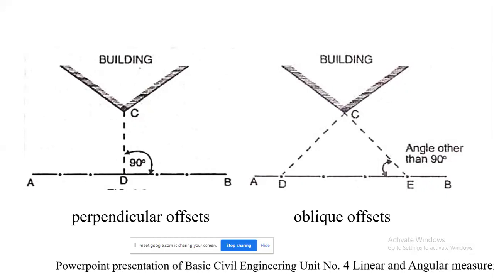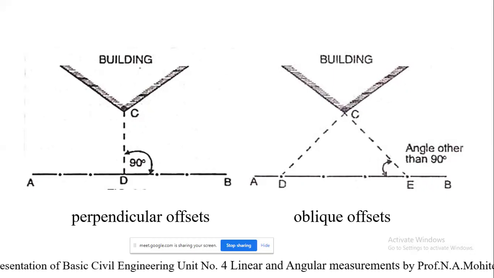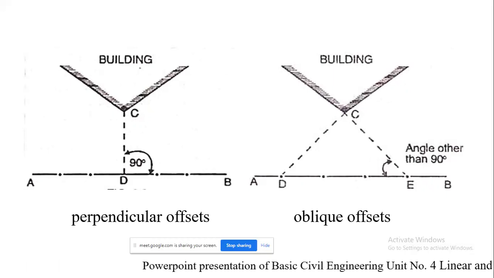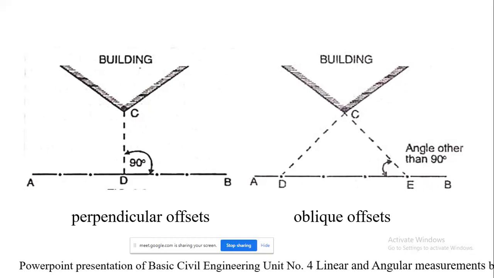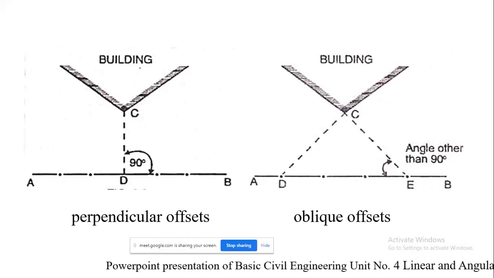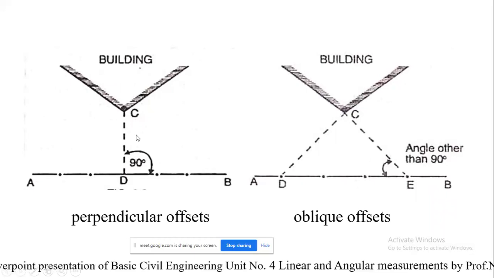They are taken when the objects are at a long distance from the chain line or when it is not possible to set up a right angle due to some difficulties. So that is dealing with oblique offsets and perpendicular offsets, which are lateral measurements taken perpendicular to your chain line.